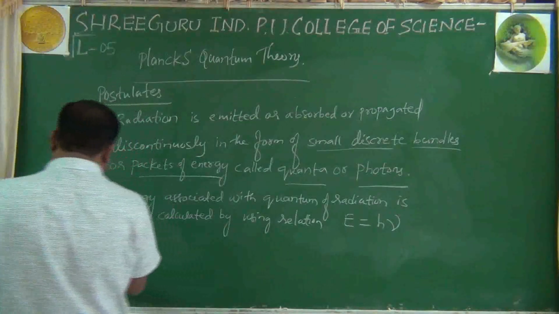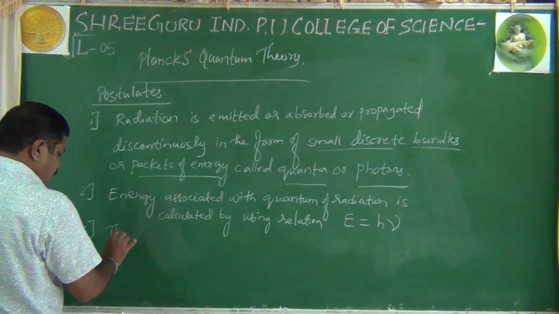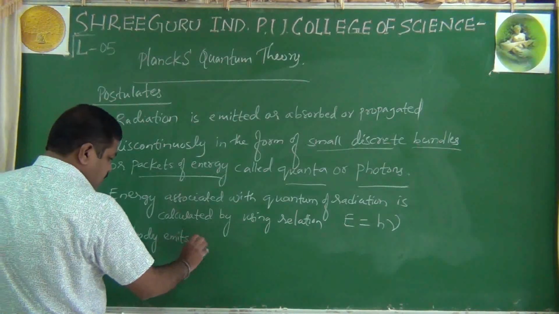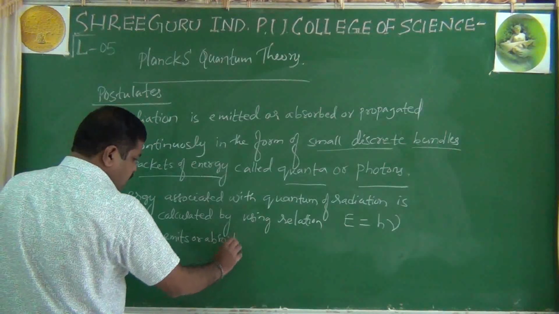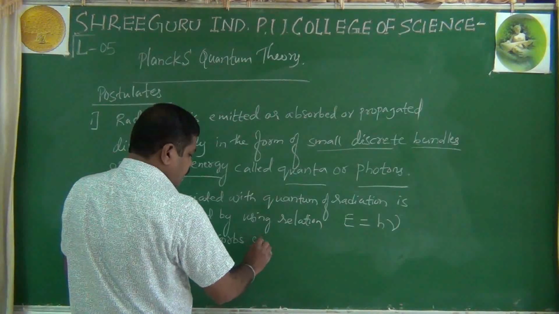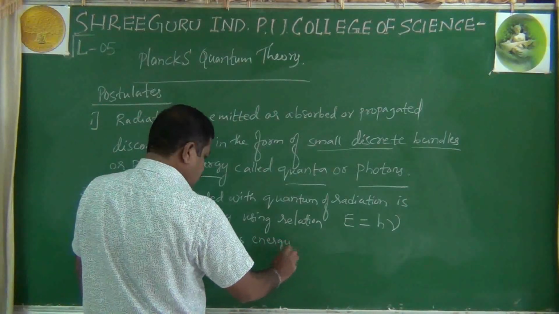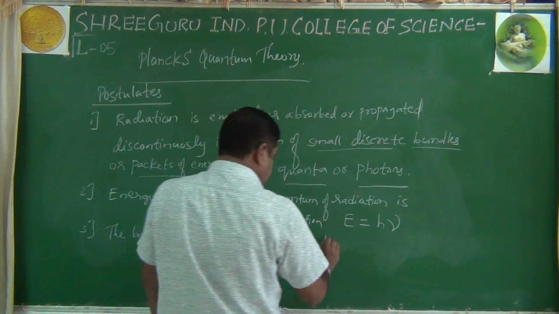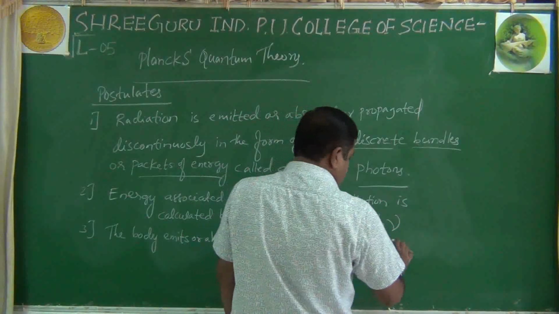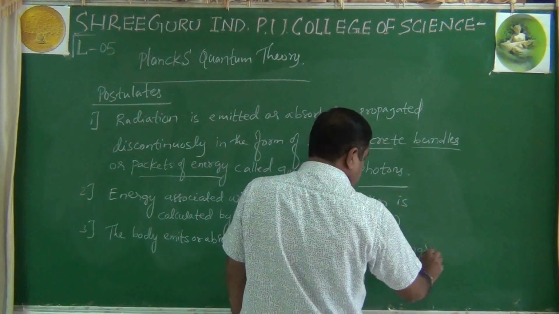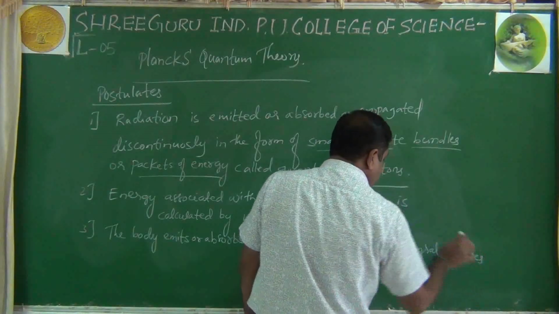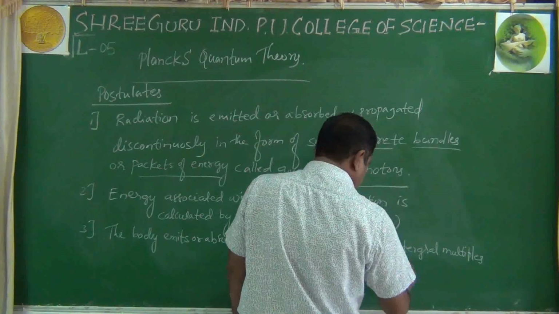And the third postulate: the body emits or absorbs energy in the form of integral multiples of quanta.